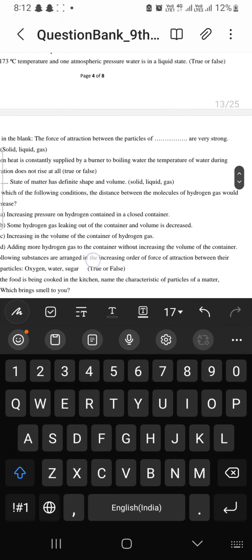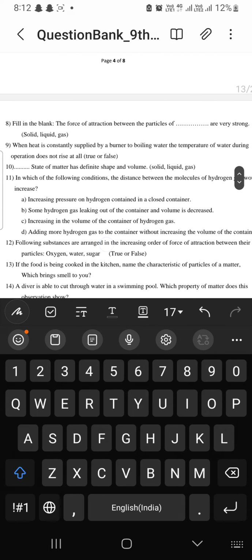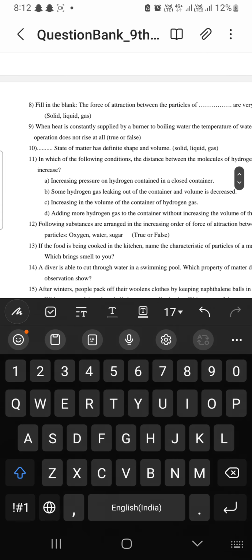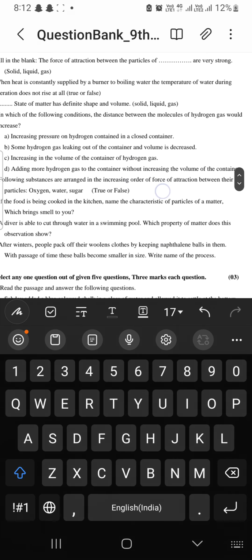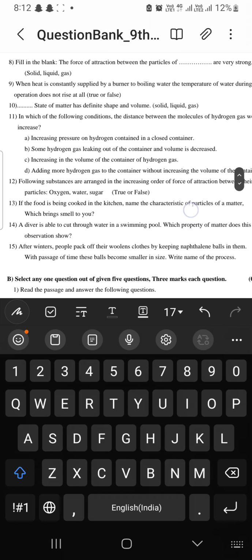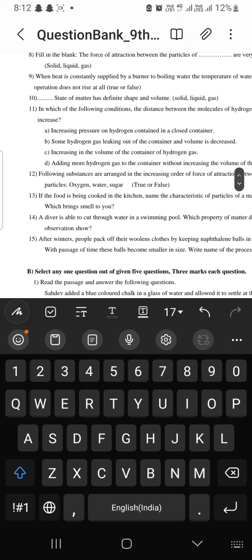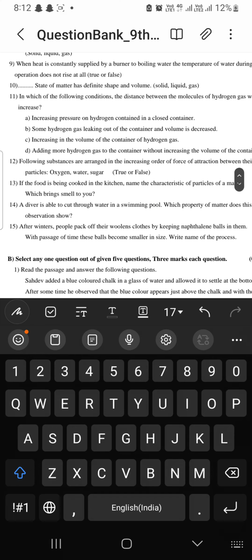The force of attraction between the particles of blank is very strong. So that will be solid. We know particles are compactly arranged in solid, then in liquid they have a bit of space, and in gas they have more space. So more force of attraction you will find in solid. When heat is constantly supplied by a burner to boiling water, the temperature of water during the operation doesn't rise at all. It is true. Yes, it doesn't rise. We have seen this in latent heat of vaporization. Blank state of matter has definite shape and volume.